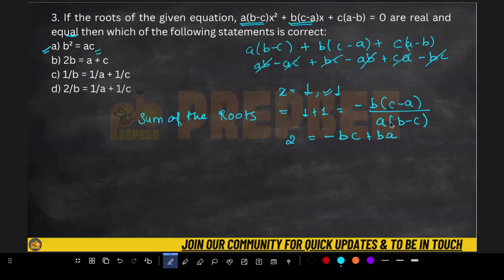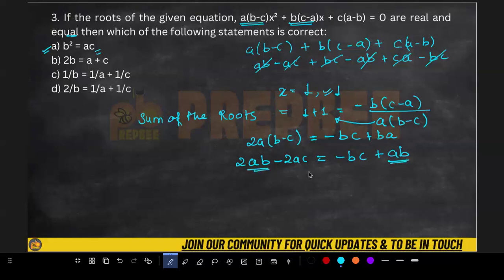Here, because this is in division, I will shift it here, and it will come into multiplication. So what will it become? 2 will be multiplied with 2, that is nothing but 2 into 2a b minus c. Solve it further, you will get something like this: 2ab minus 2ac is equal to minus bc plus ab. Now this is plus ab, this is ab.